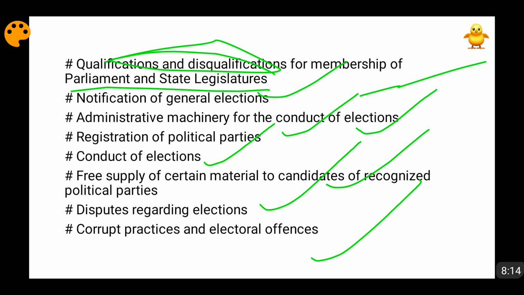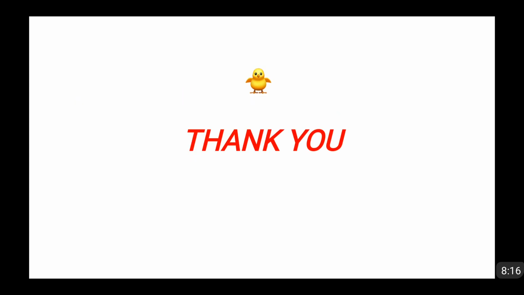So 1950 was the initial start in which the qualification of voters, preparation of electoral rolls, delimitation of constituencies, allocation of seats were being decided. And how the conduct of election would be there, how candidates will be disqualified, how the administrative machinery is going to function, how corrupt practices can be removed, how the election can be conducted more effectively and impartially. All of these things are covered in RPA 1951.